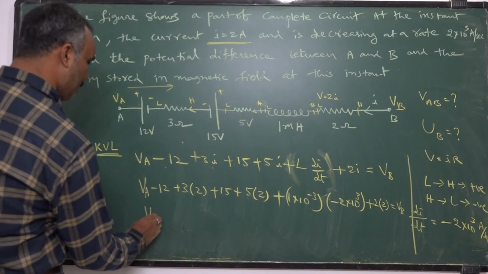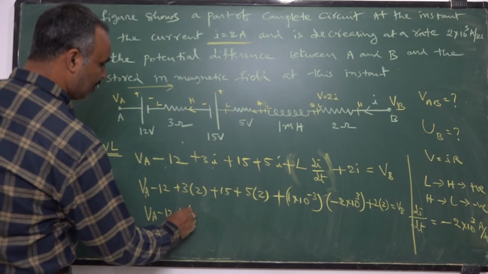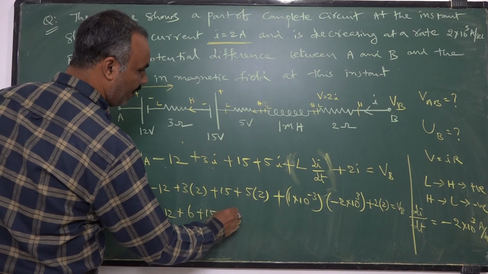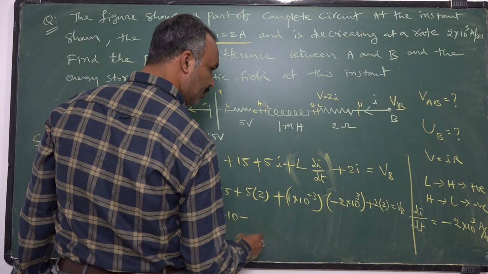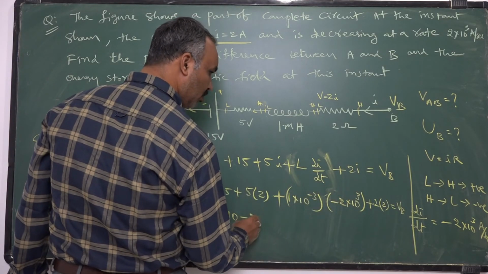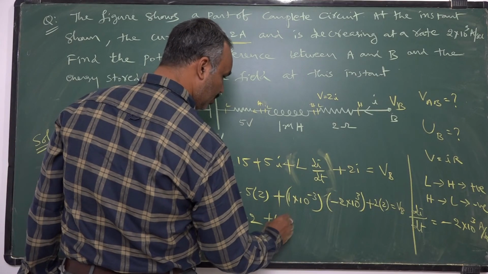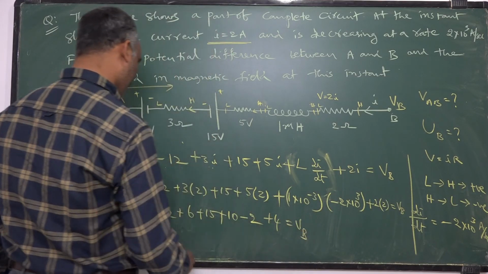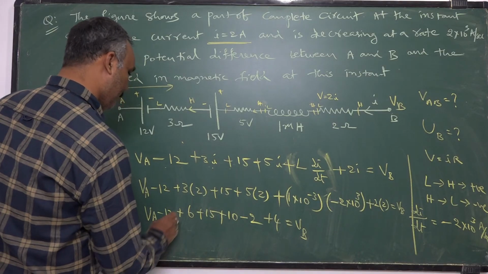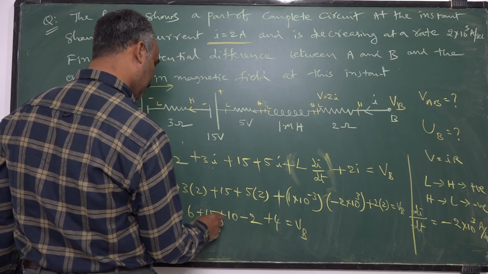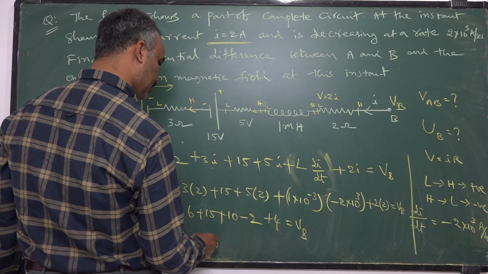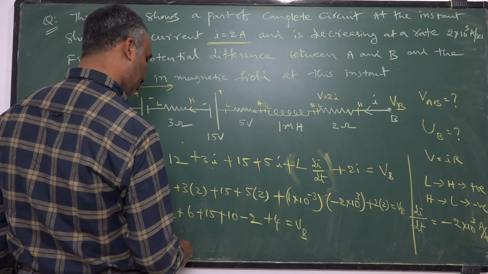So VA minus 12 plus 6 plus 15 plus 10. This becomes minus 10 power minus 3 plus 3 will go. 2 will be left over plus 4 is equal to VB. That is VA minus 6 minus 8 plus 29.